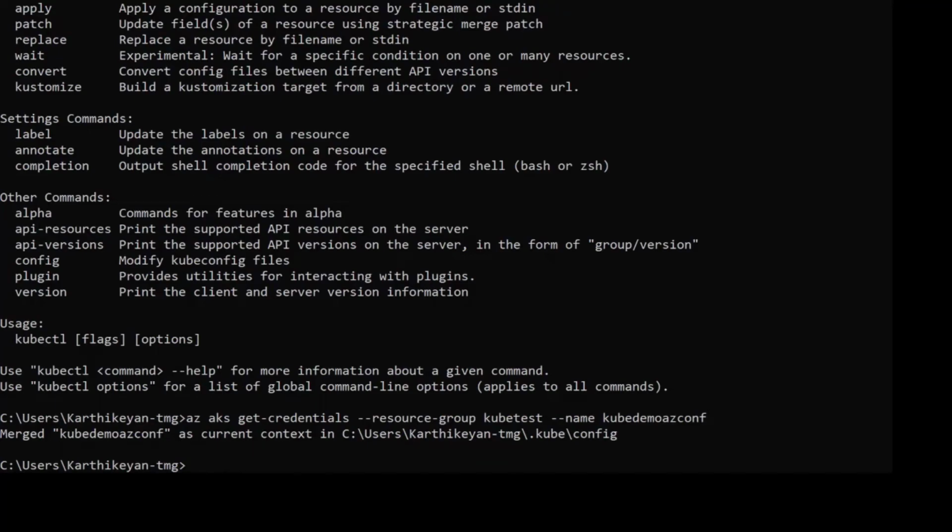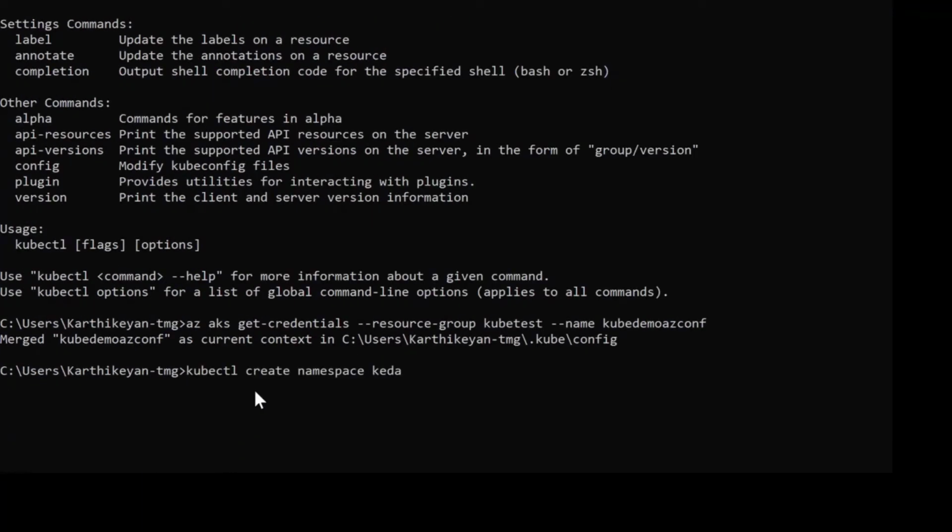I'm going to use the commands which are already available in the example I've shown you. All you need to do is first install KEDA, because that's the first step. Remember we enabled virtual kubelet there.